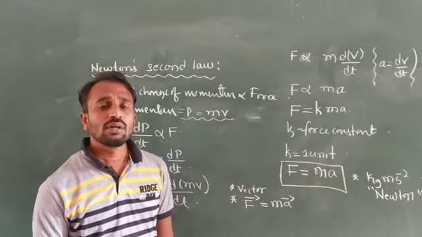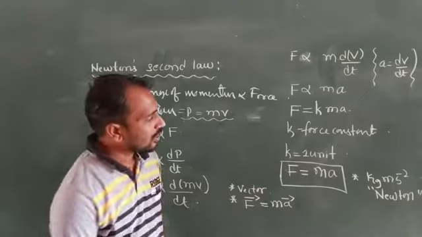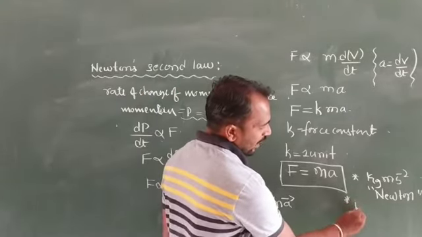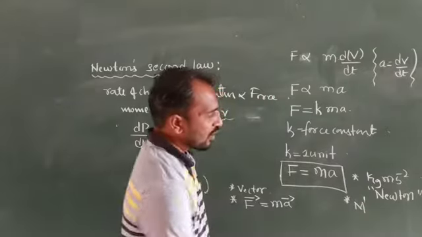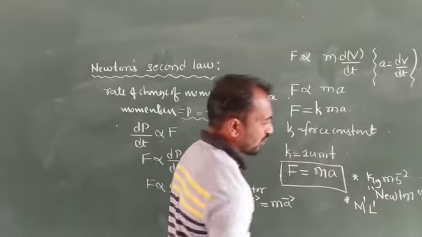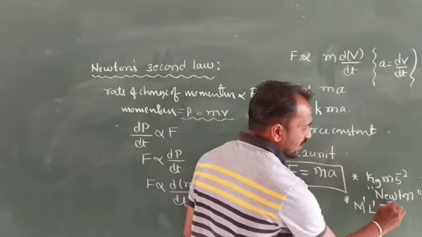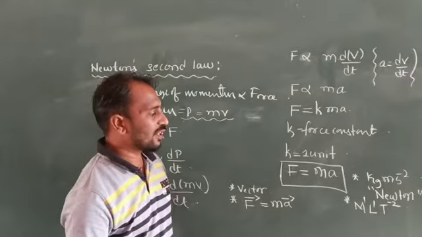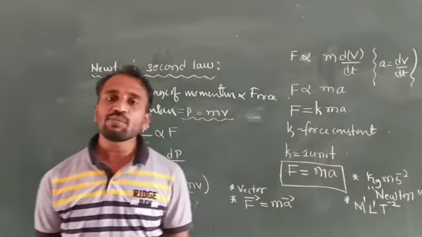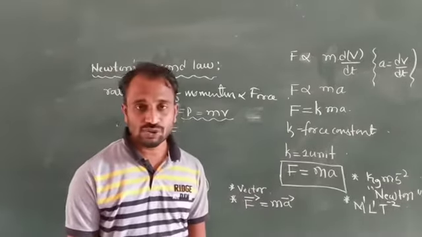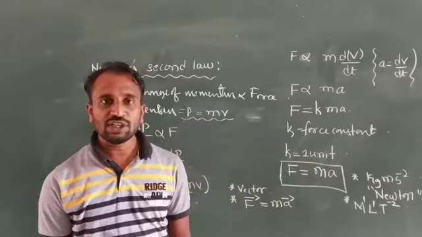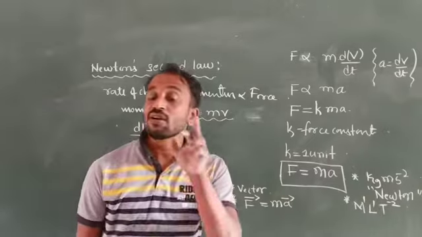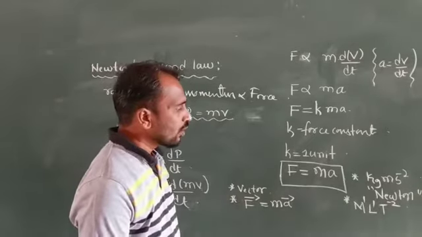Okay, and the next one, the dimensional formula. The dimensional formula is M raised to 1 for kg, L raised to 1 for meter, and T raised to minus 2 for per second square. So M raised to 1, L raised to 1, T raised to minus 2 is the dimensional formula of force, and it is a vector quantity, having both magnitude as well as direction.